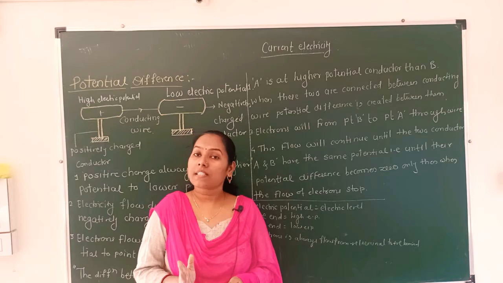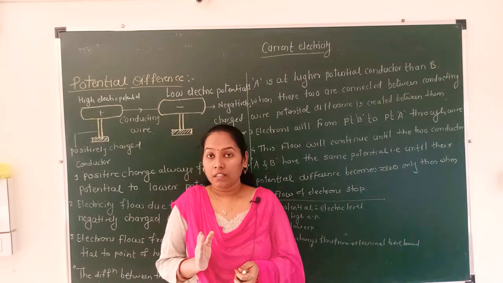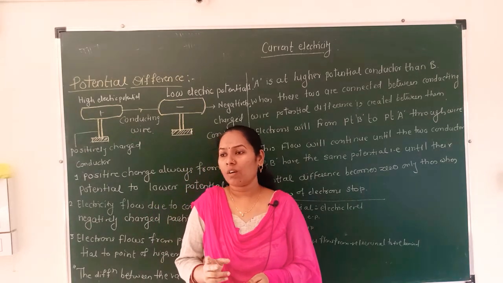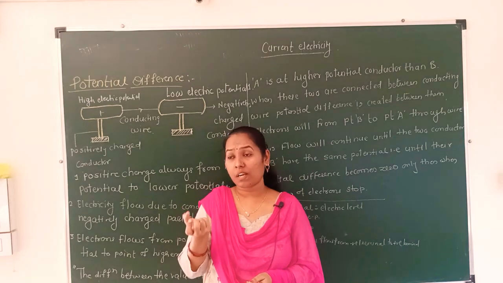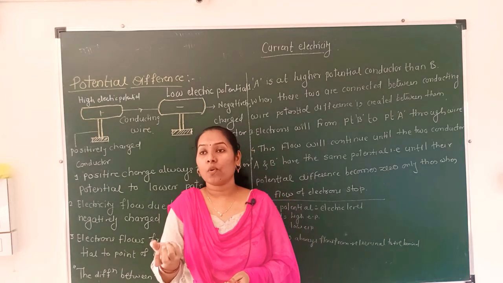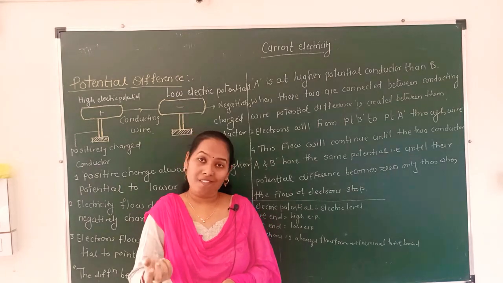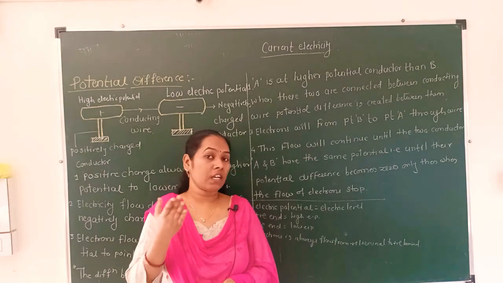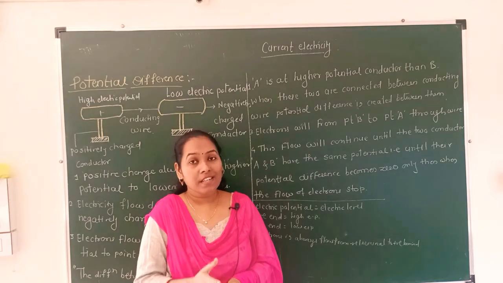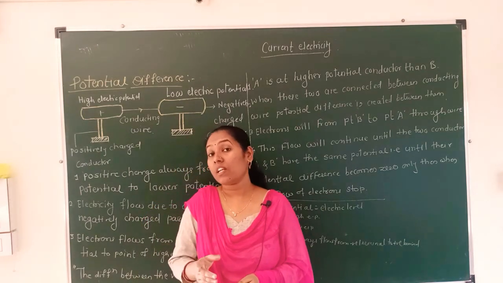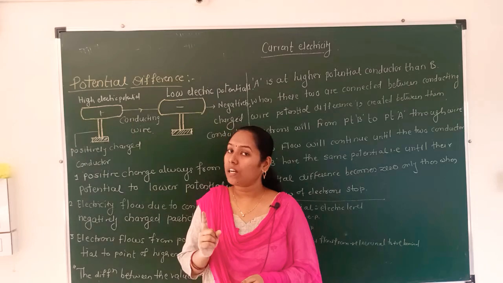Electric potential is nothing but the flow of charge depending on some kind of points, and that point is known as an electric level. That is known as electric potential. And the difference between these electric potentials is known as potential difference.